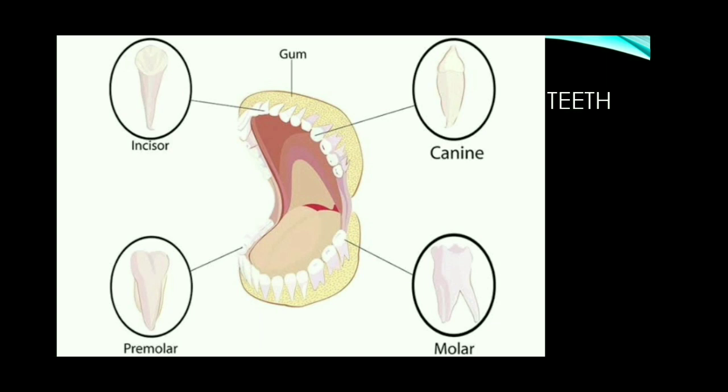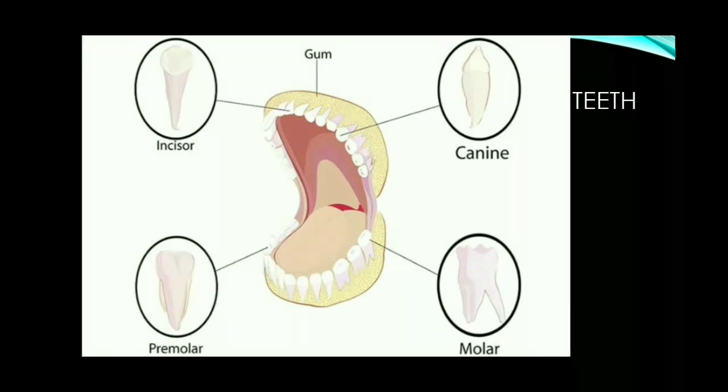Next to canines, there are 4 premolars in each jaw. In upper jaw 4 premolars and lower jaw 4 premolars. Totally 8 premolars in human. These premolars are used for crushing and grinding the food. Next to premolars, the molars. There are 6 molars in each jaw. In upper jaw 6 molars and lower jaw 6 molars. They are for crushing, grinding and mastication of food. Mastication is nothing but chewing of food.